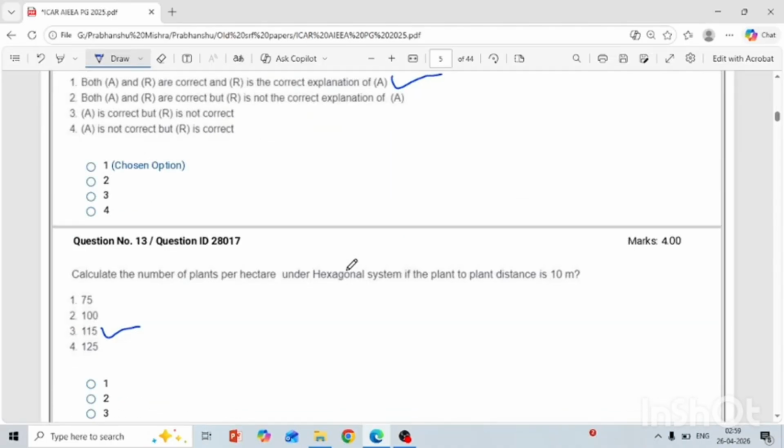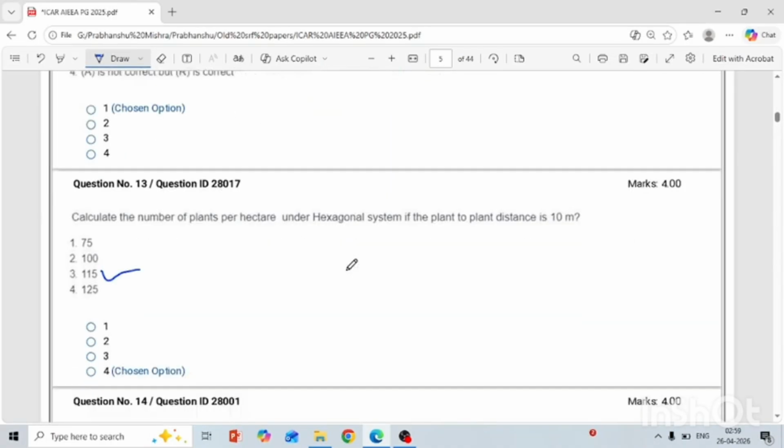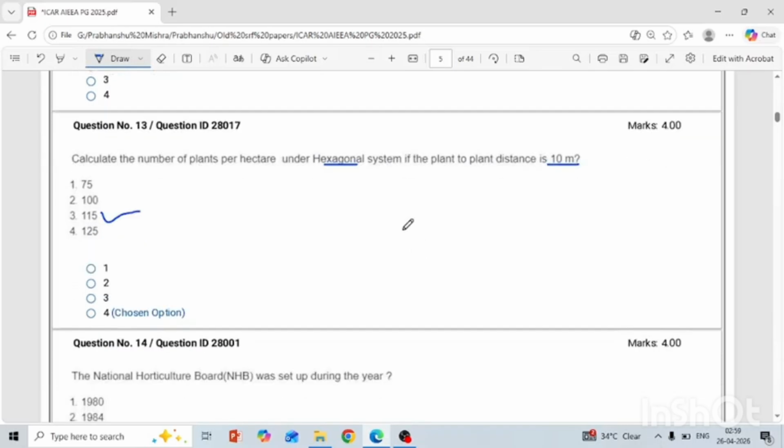Okay, another is: calculate the number of plants per hectare under the hexagonal system if the plant to plant distance is 10 meter. Okay, in the hexagonal system you have the spacing of 10 into 10 meter. If you do not know the calculation under the hexagonal system but you know the square system, 10 into 10 meter is commercially followed in mango crops. If you are planting 10 into 10, as is simple, you know 100 plants are accommodated under 1 hectare.